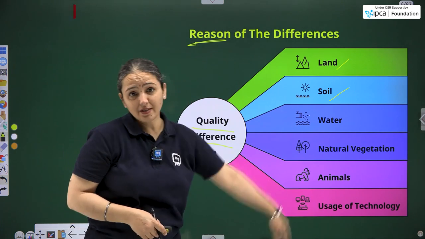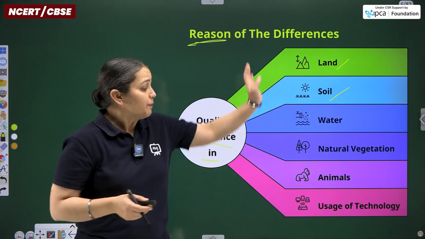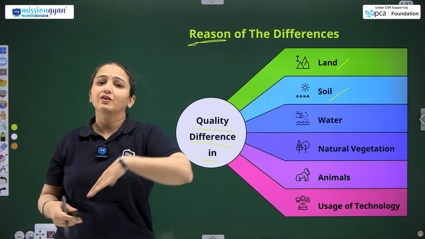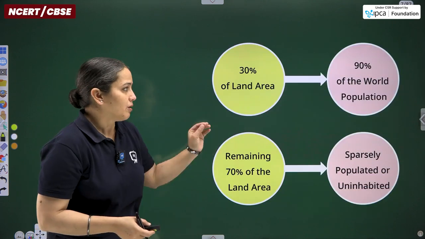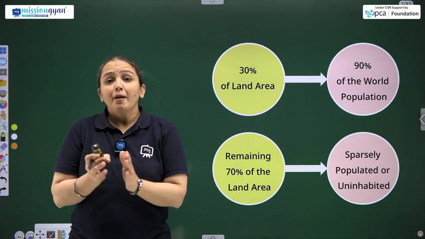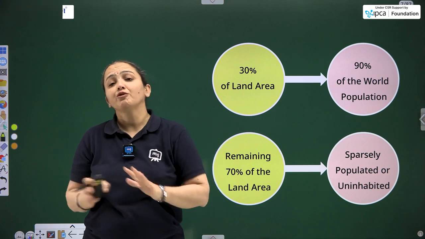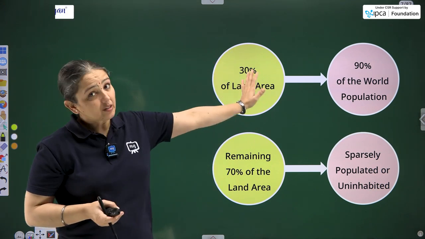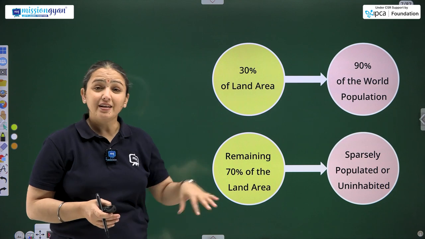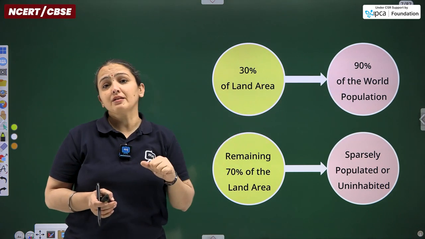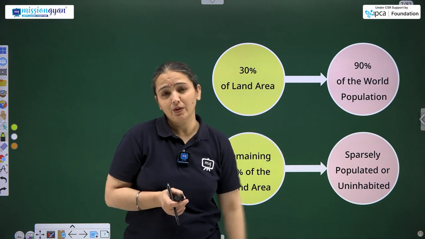So these are the basic reasons of how these factors are affecting the lives of people living in different parts of the world. Moving ahead with another flowchart, it is informing us about the distribution of the population all over the world. There is 30% of land area that is highly populated, and 70% of area is sparsely populated.